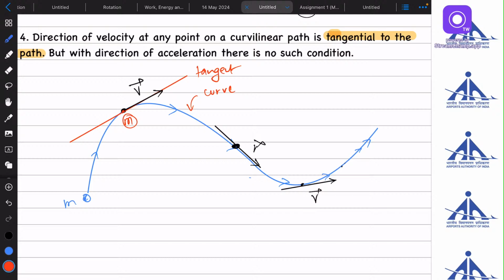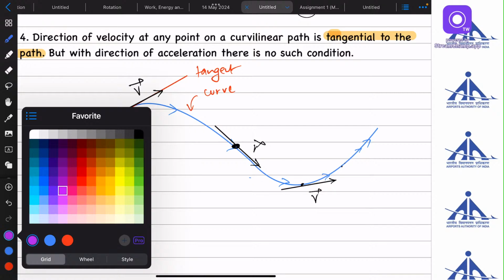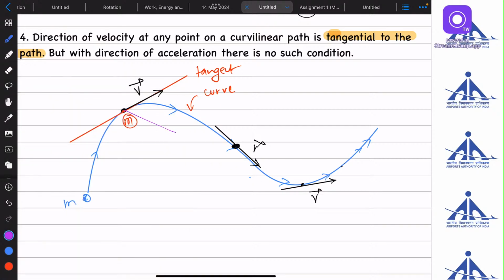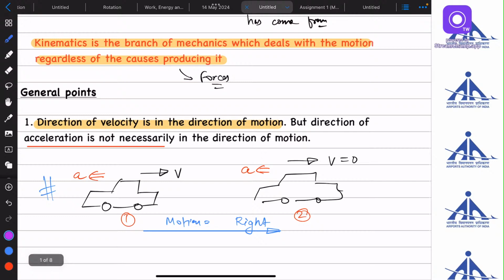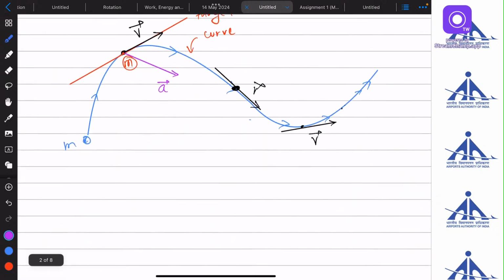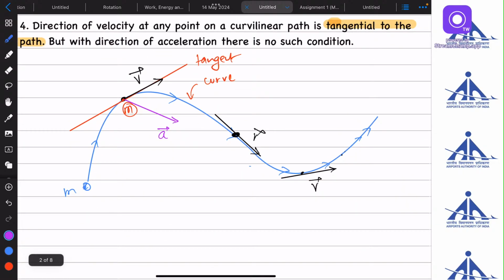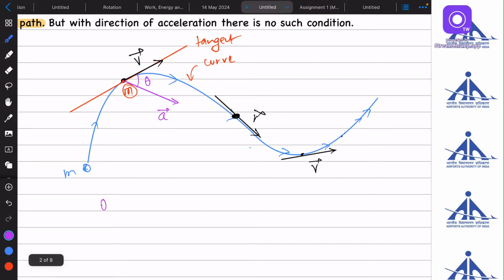What about acceleration? This is about velocity. We cannot judge the direction of acceleration from the motion of the body. We have discussed earlier that the direction of acceleration is not necessarily the direction of motion. So let's assume that there is some acceleration in some direction and we have an angle theta between the velocity vector and the acceleration vector. This theta is very important.